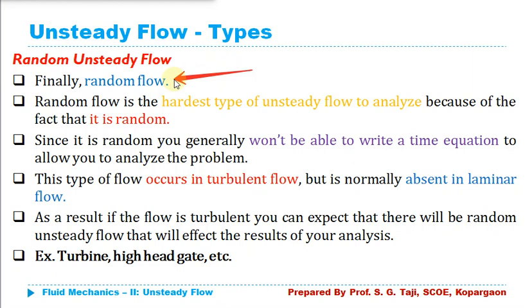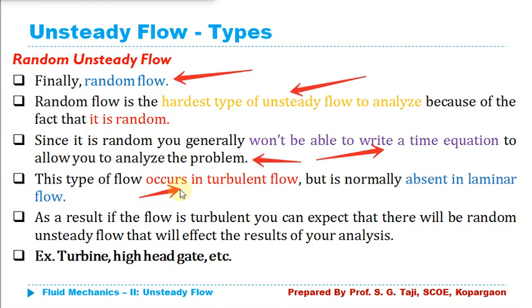But in random unsteady flow, the pattern is also random. The flow changes over time, and it changes with different patterns. So obviously it is really hard to analyze this kind of flow, and you won't be able to write the time equation for it, due to its random nature.